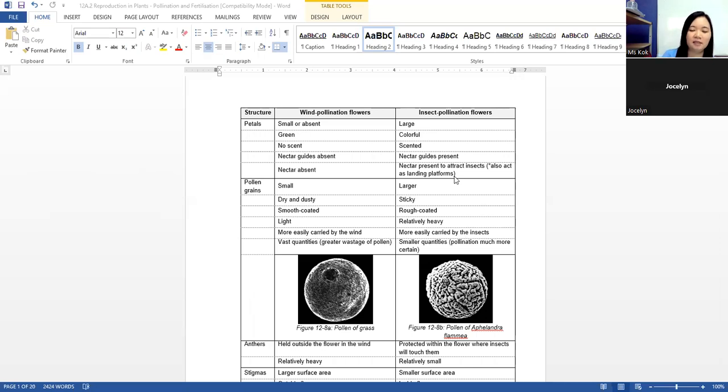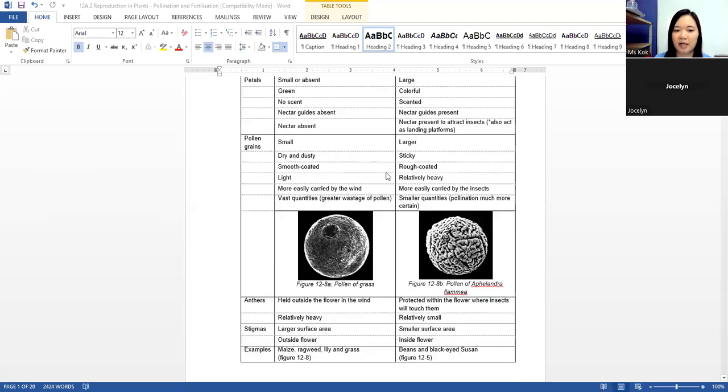Some plants, maybe other species, prefer to be pollinated by insects, so they will develop features that help the flower attract insects and help the insects carry the pollen grains more easily. So that's why we have features for wind pollinated flowers and features for insect pollinated flowers.